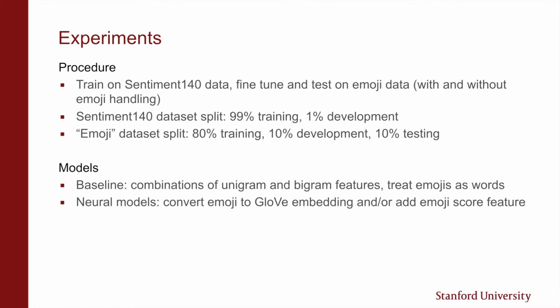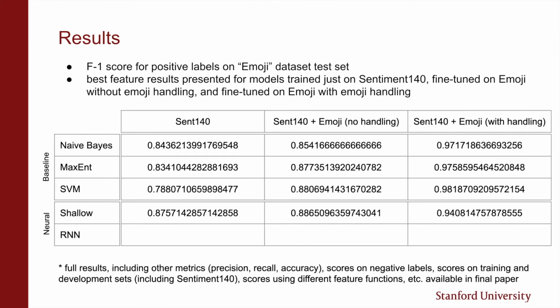For our feature generation, for our baseline models, we use standard unigram and bigram combinations of features. For our neural models, though, we had a tweet-based approach where we would take all the emojis that occurred in a tweet and use their occurrence information to average the ratio of positive appearances, or we did a word-based approach where for an emoji that has an encoding of grinning face, for example, that's the name of the emoji, we would average the GloVe vectors of the words that comprise the name. So in that example, we would average the GloVe vector of grinning and the GloVe vector of face and use that as the GloVe vector for that emoji.